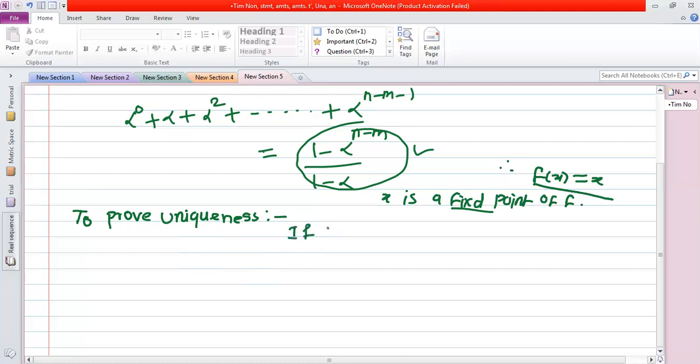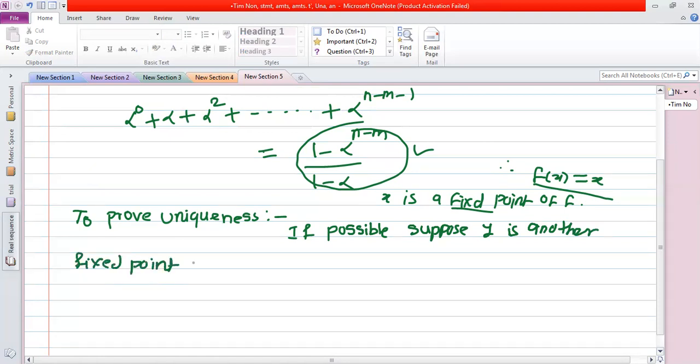If possible, suppose y is another fixed point of f.